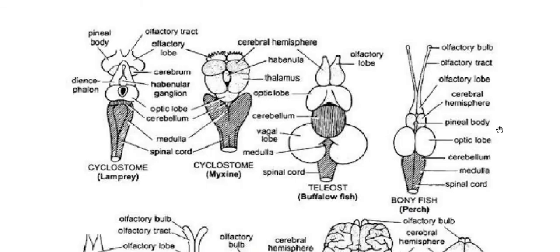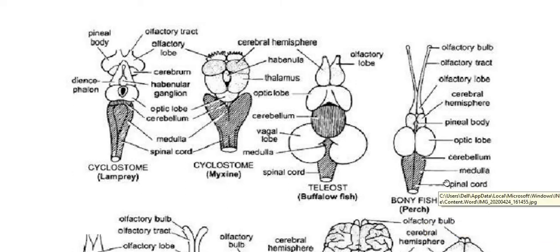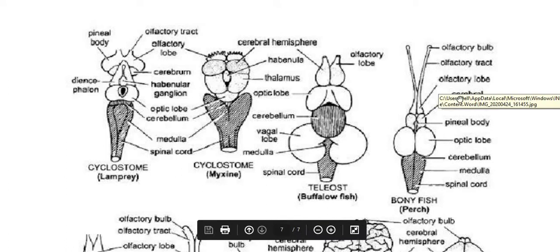Now coming to the next example in the case of fishes itself. So far we read the brain of shark. Now we shall see the brain of bony fish, that is Osteichthyes or teleost fish. Here we are taking the example of perch, which is a bony fish. In the case of bony fish, the olfactory lobes and the cerebral hemispheres are very distinct.